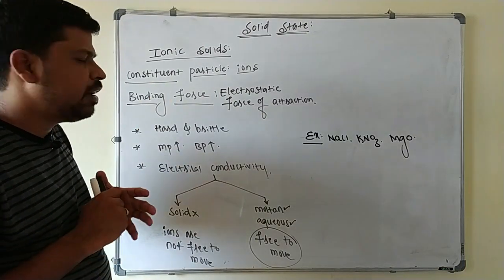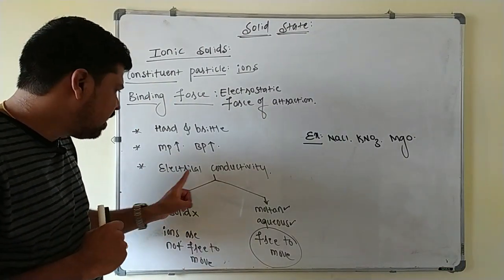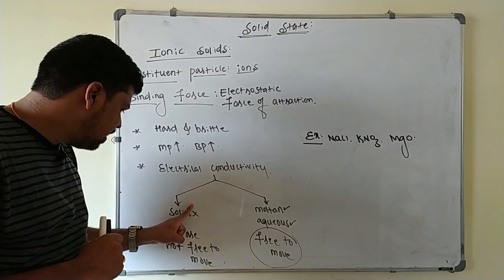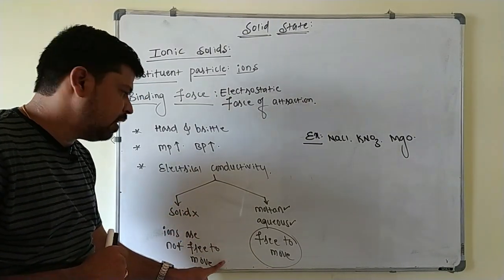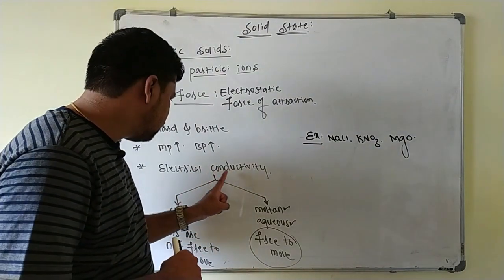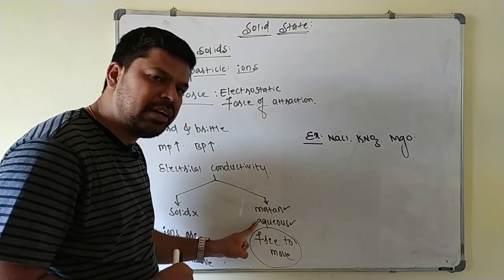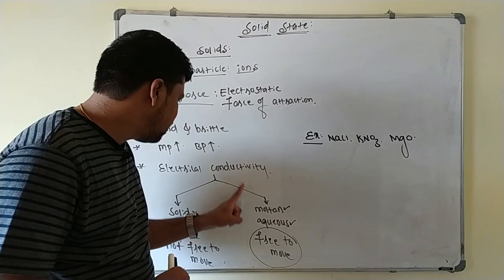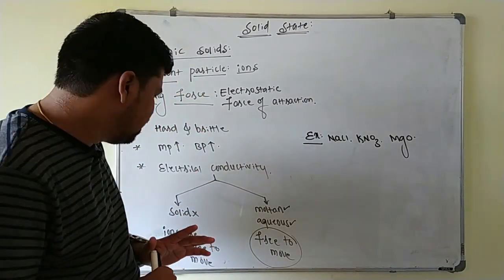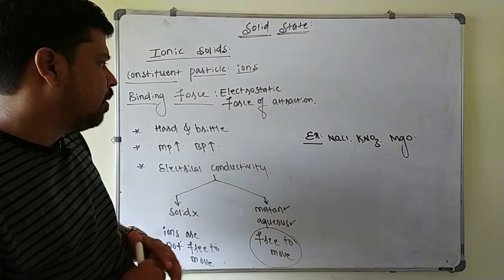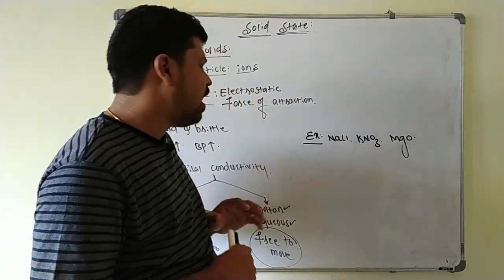The important point about the ionic solids is their electrical conductivity. In the solid state, they will not conduct electricity because ions are not free to move here. Next, in the molten state or in the aqueous medium, ions are free to move, hence they will conduct electricity only in the molten state or in the aqueous medium. This is an important point you have to keep in mind. These are the examples for the ionic solids.